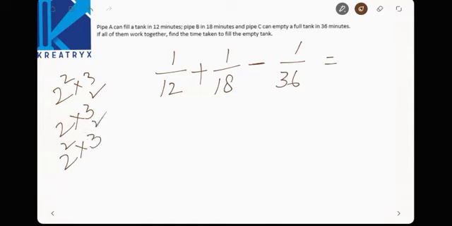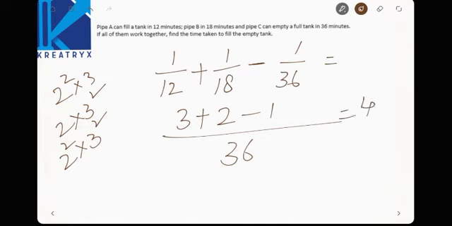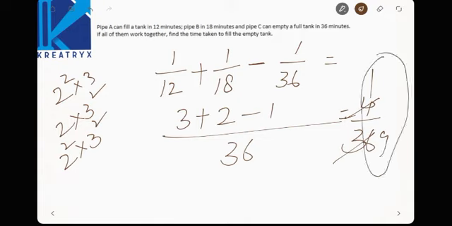Now the LCM will be how much? 2 square into 3 square, right? That is nothing but 9 4s are 36. Now 12 3s are 36, 18 2s are 36, minus 12 is 1. So 3 plus 2 minus 1 is nothing but 4 by 36. 4 1s are 4, 4 9s are 36. So the time taken to fill 1/9 in 1 minute, so the total tank is filled in 9 minutes, right?